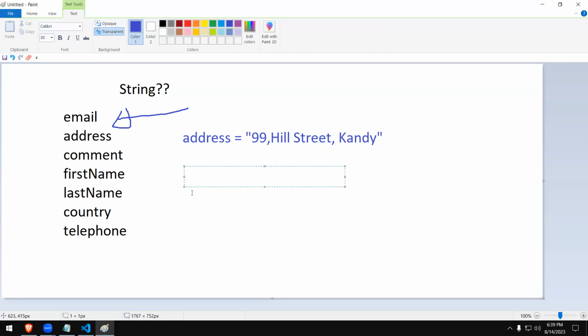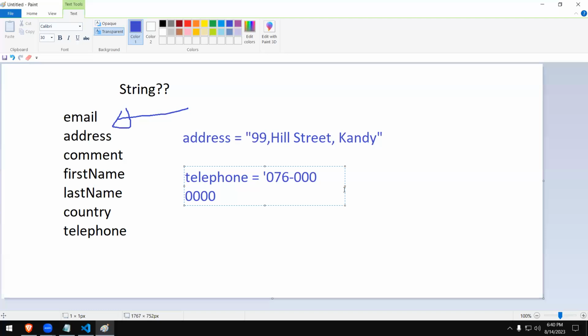Or you can have another one, let's say telephone. So you want to store someone's telephone number. We're going to use single quotes; you can use either double quotations or single quotations, right? So let's type something like someone's phone number is 076 dash, let's type something like 000 0000.